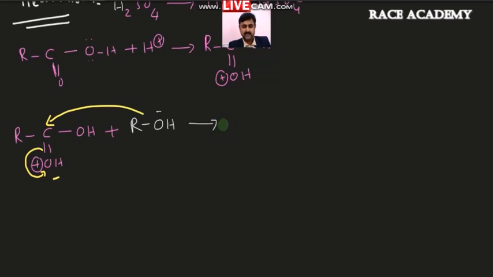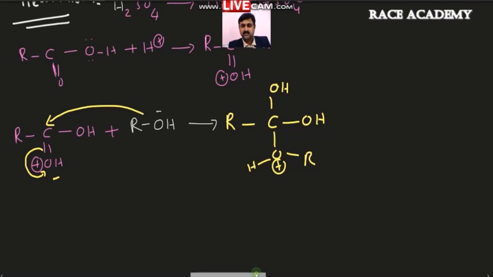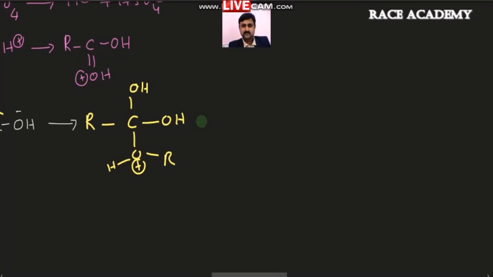So this attack continuously takes place. Then what will be the result? The result is nothing but RC, here OH, and you can write the alcohol oxygen here, and that alcohol oxygen will now get a positive charge in this step, which can be further rearranged accordingly.